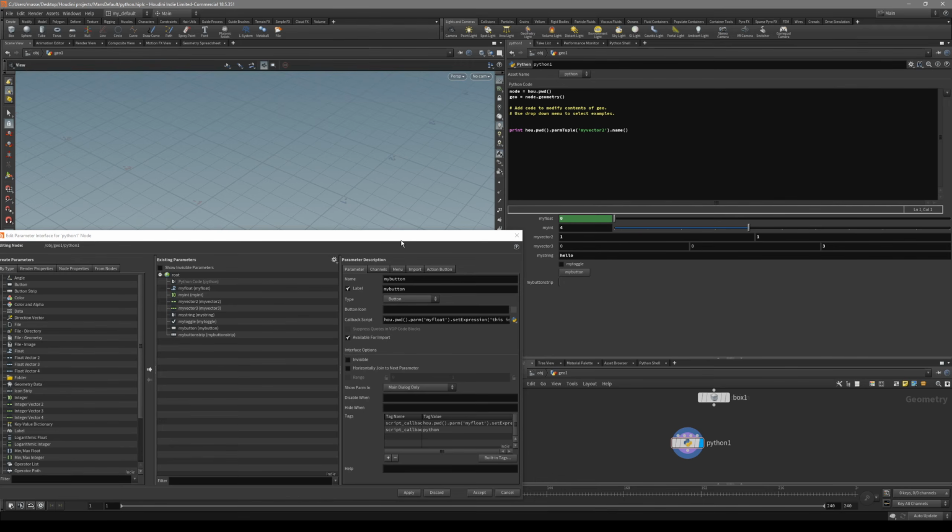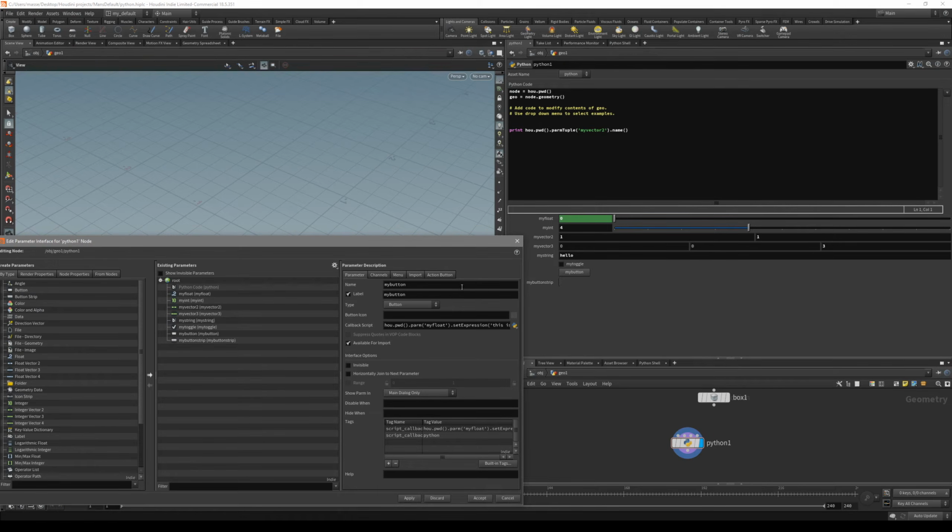Another thing that I want to talk about is that we can reference individual values of these vectors with parm. Remember, we use parm tuple to reference all three values, but what you can do is reference just one of them. The parameter is called my vector three, but obviously it has three values: my vector 3x, y, and z.